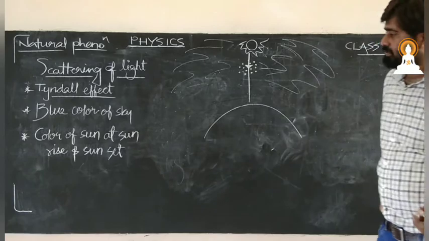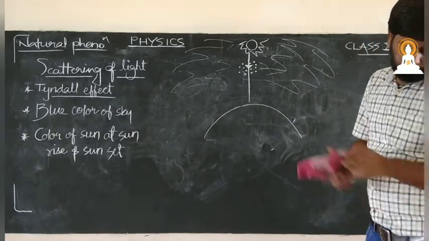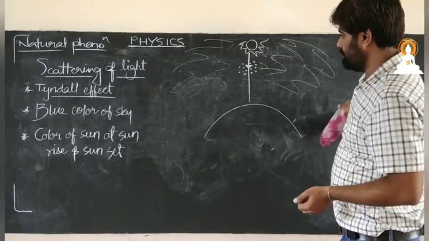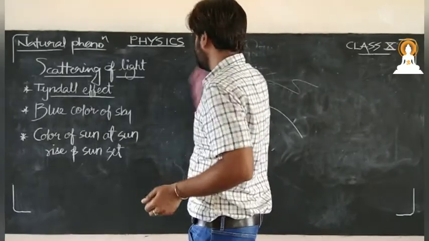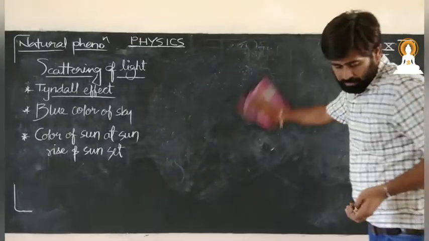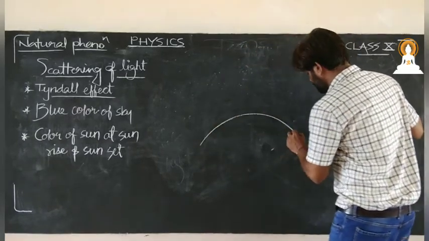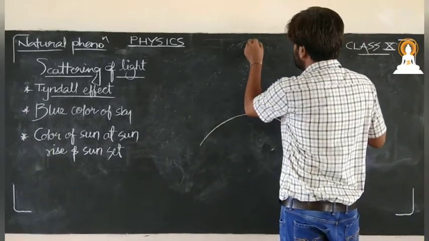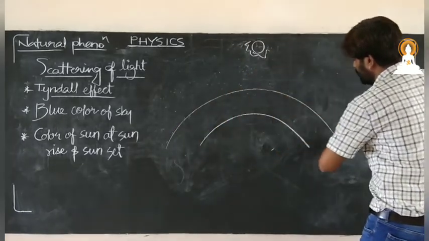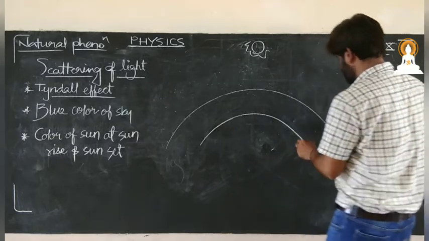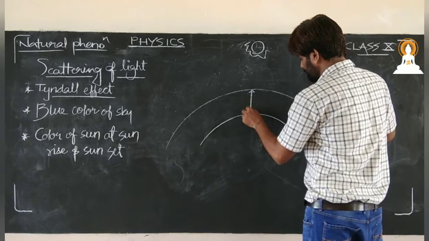Okay, the color of the sun. Let us move to the next one. The color of the sun at sunrise and sunset. As we have already discussed in the Tyndall effect, here also let us make that diagram. This is the Earth, our observation point. Now the sun, when the sun is there overhead. Now this is the horizon. What is that? This is the horizon. Now this distance is quite more than this distance.